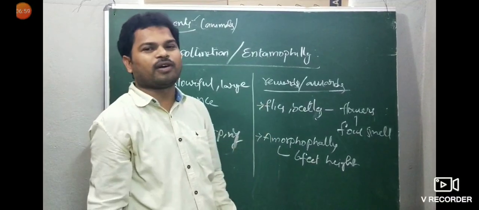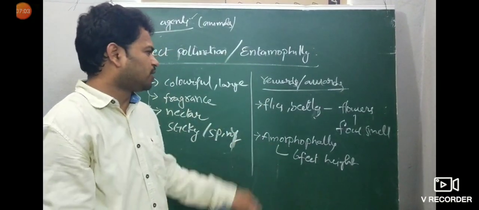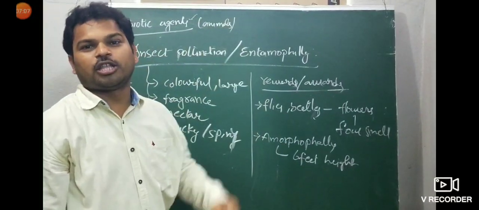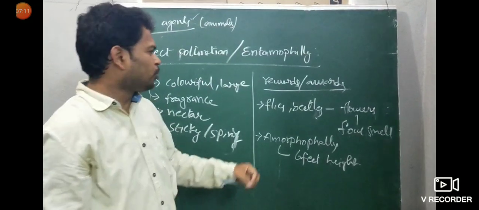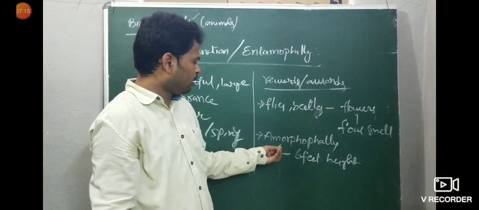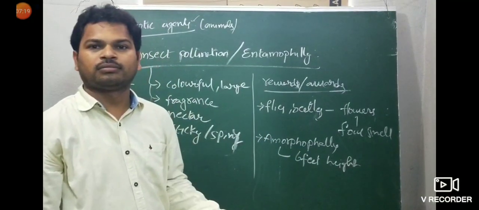That is nothing but one type of award or reward. What are the rewards? They are producing nectar, pollen grains, honey, a foul smell, and providing a safe area to lay eggs. These are all rewards.